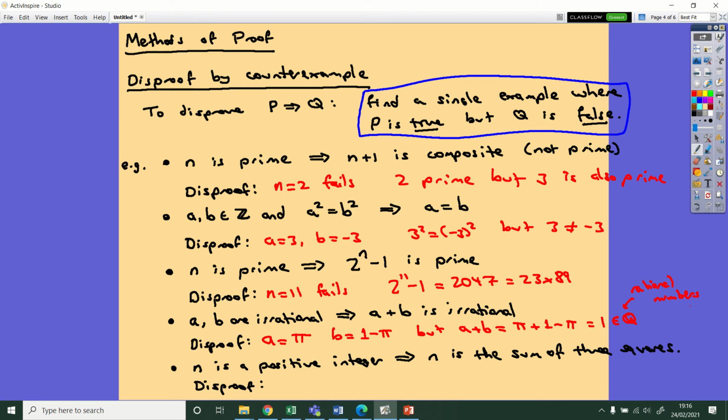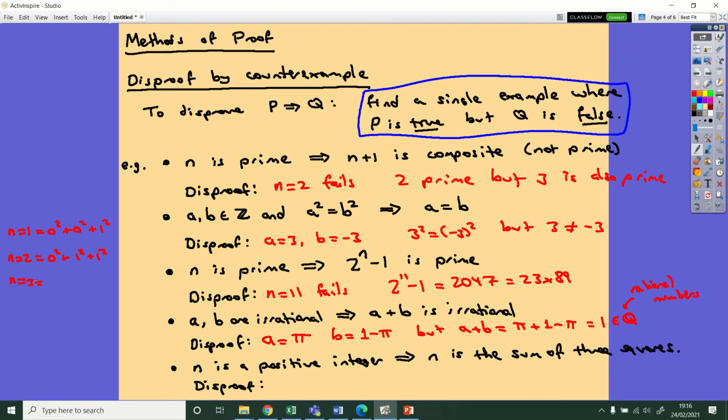All right, finally, another one that might take a while to find the counterexample. You've got n is a positive integer implies that n is the sum of 3 squares. Okay, and by squares, I'm also including 0 in that because 0 squared makes a square number as well. Right, so hopefully you've played about with some numbers. Let's have a look through. So positive integers means we're starting at 1. So if n is 1, then that's going to be 0 squared plus 0 squared plus 1 squared. Ah, damn. Okay, fine. We've failed that one. N is 2, right, what's 2? That's going to be 0 squared plus 1 squared plus 1 squared. Okay, that one still works.